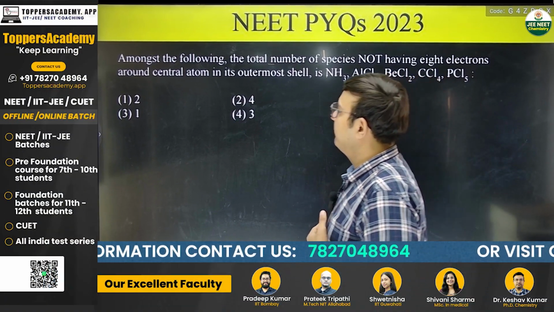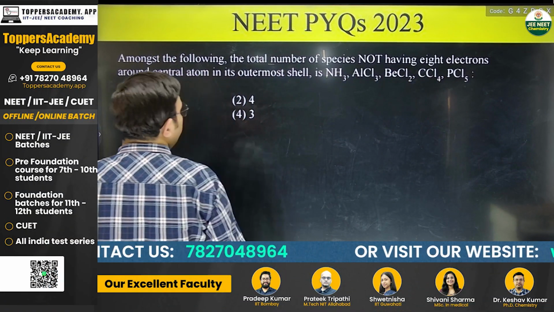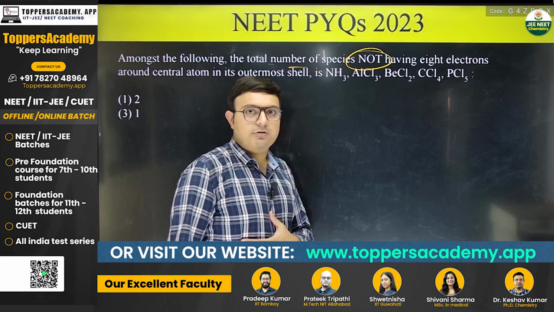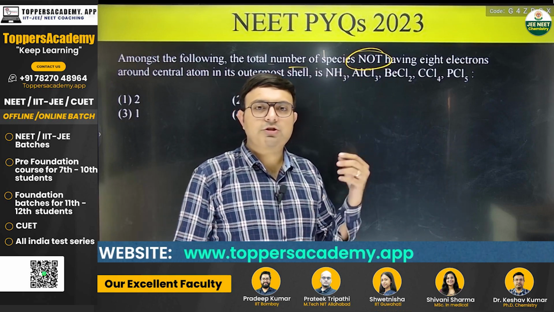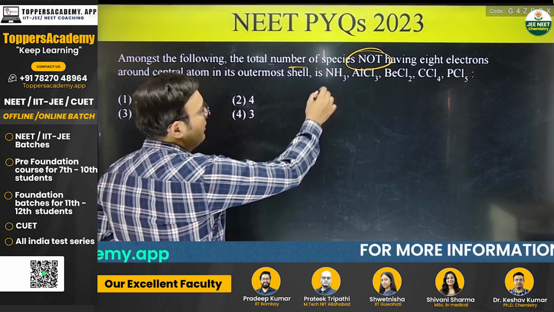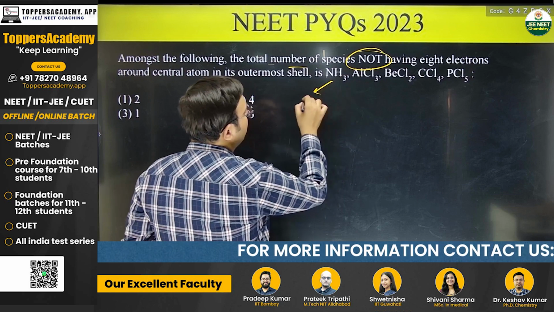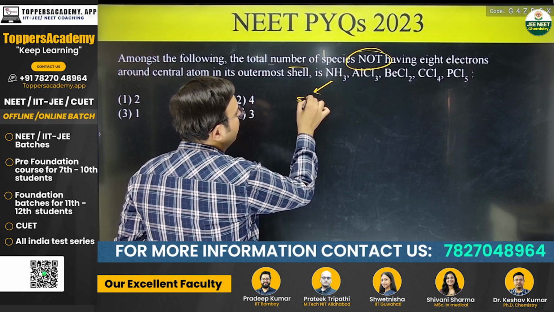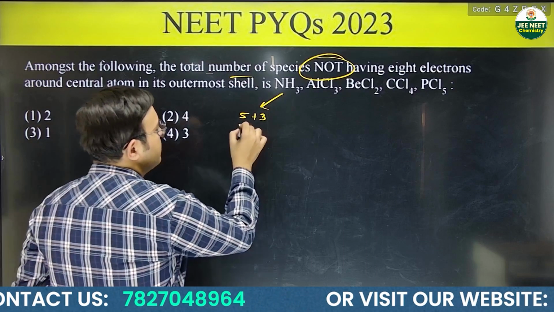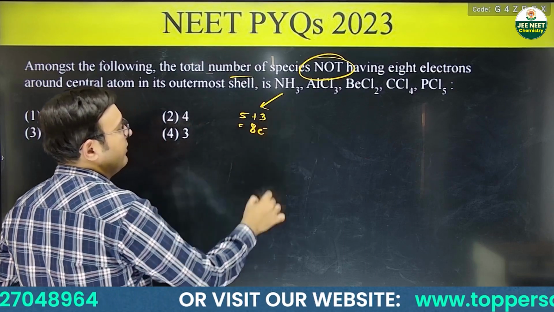Ab kya question? Now we have amongst the following the total number of species not having 8 electrons. ठीक है, क्या बताना है? We have to tell which does not have 8 electrons in the valence shell. Now if you talk about ammonia, nitrogen has 5 plus 3 electrons from 3 hydrogens, so they have 8 electrons in the valence shell.